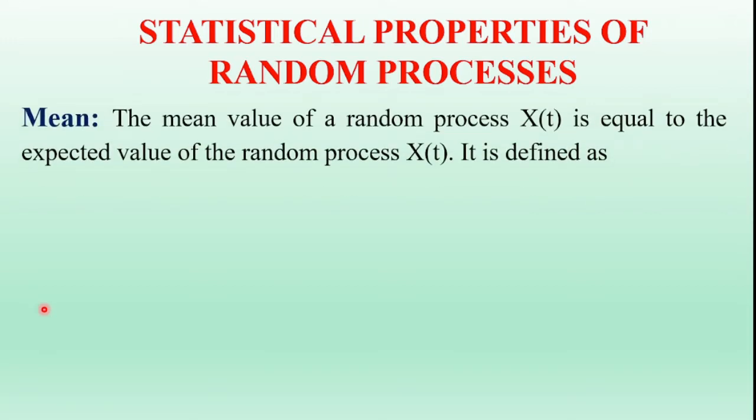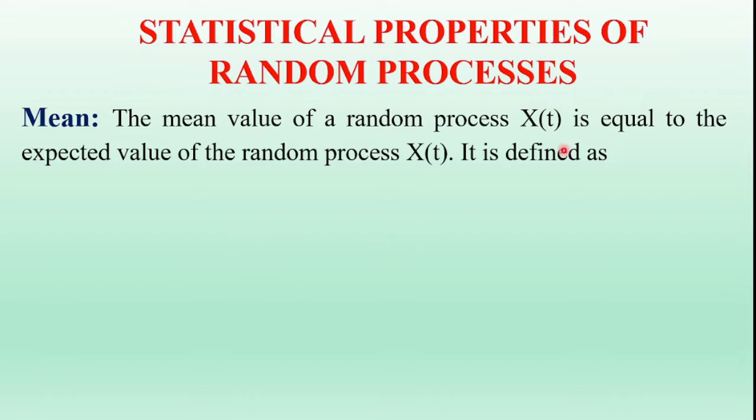In this video, I am going to discuss the statistical properties of a random process. And what are the statistical properties? Mean of a random variable, variance of a random variable, moment of a random variable, etc. So these are the statistical properties of a random variable. The statistical averages mostly used in the description of a random process are the mean function, autocorrelation function, and cross correlation function. First, I am going to discuss the mean of a random process.